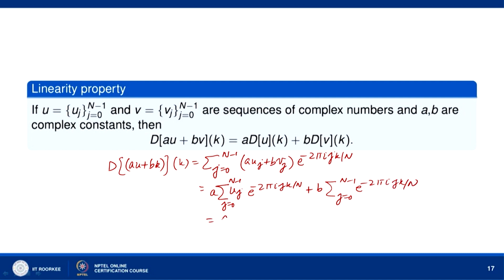Okay. So, this is a times D(u)_k plus b times D(v)_k. Okay. So, this discrete Fourier transform satisfies the linearity property.